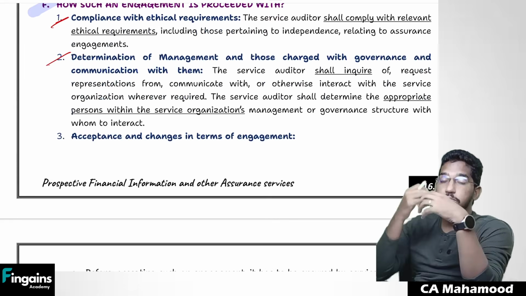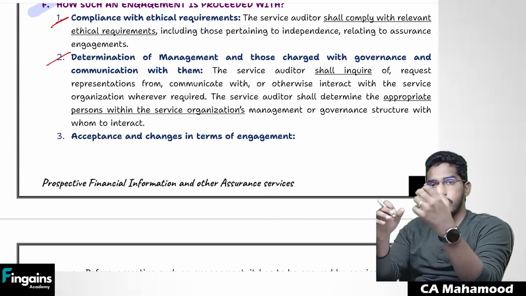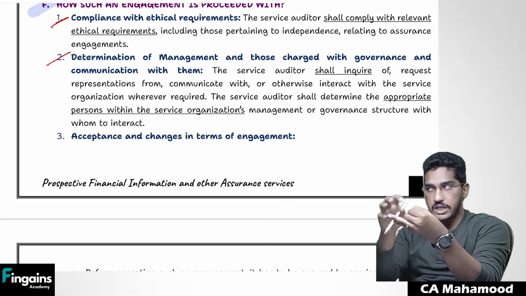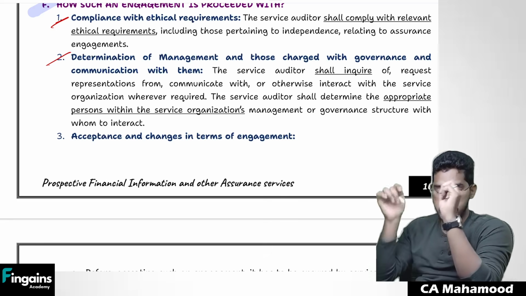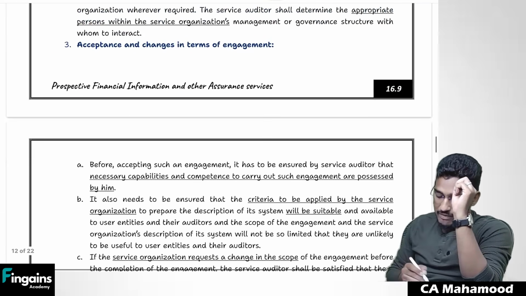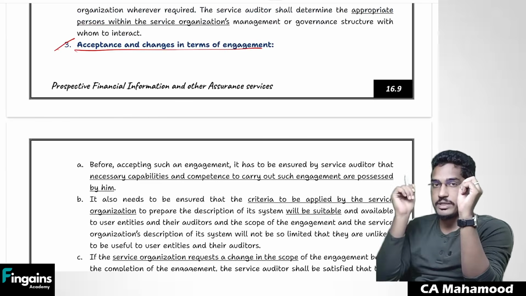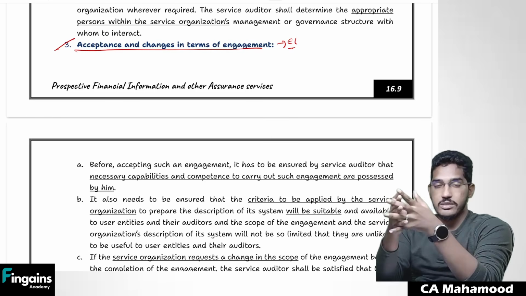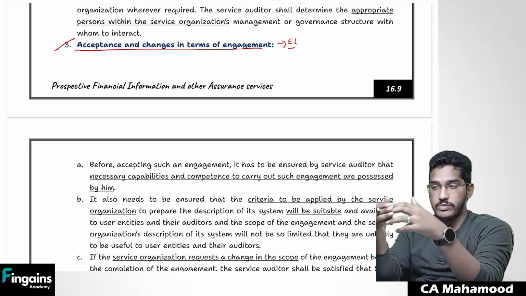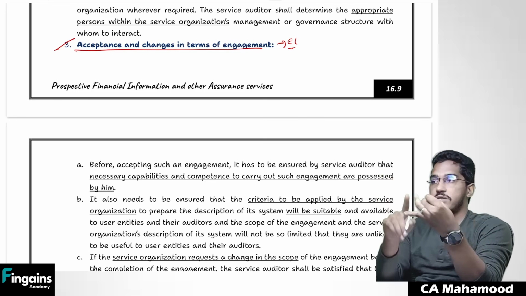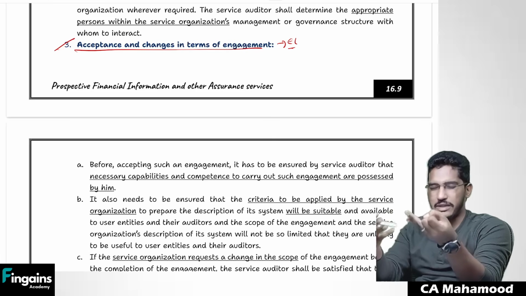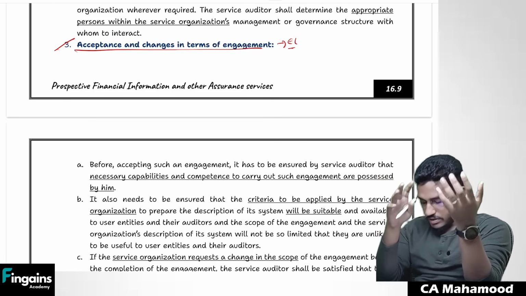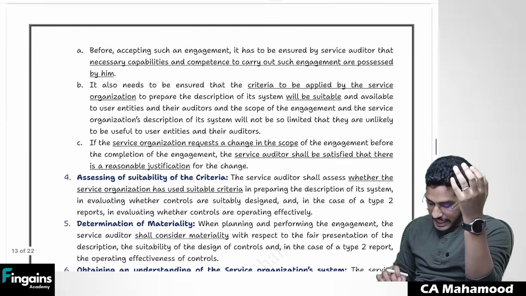Number one, you might be required to communicate certain matters with management and those charged with governance. So first try to identify in the organization who are management and who are those charged with governance, and if there are any communication requirements, fulfill them. Then you have to agree and accept changes in the terms of engagement. So basically here also you have to draft the engagement letter, with the terms and conditions under which you are required to do that engagement, what are management's responsibilities, and what are the auditor's, that is the practitioner's, responsibilities. Draft an engagement letter, and get it signed by the client as well.